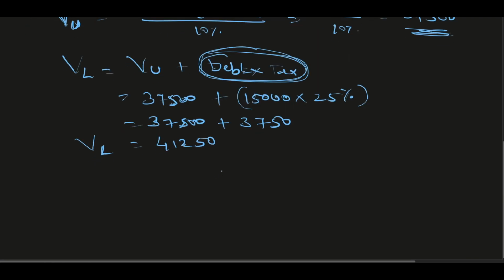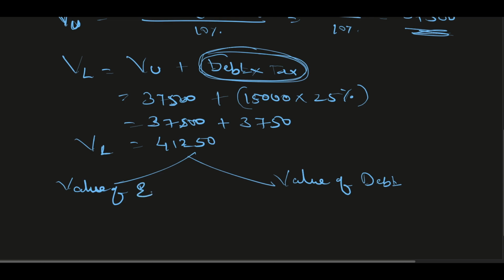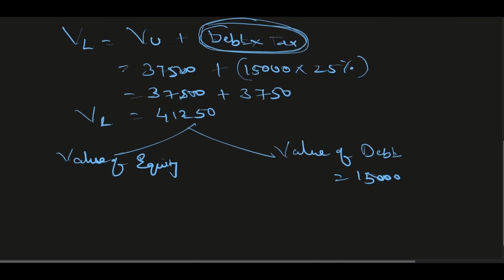Now if I have to bifurcate this between value of debt and value of equity, value of debt we know is 15,000 because we have issued a bond for 15,000.